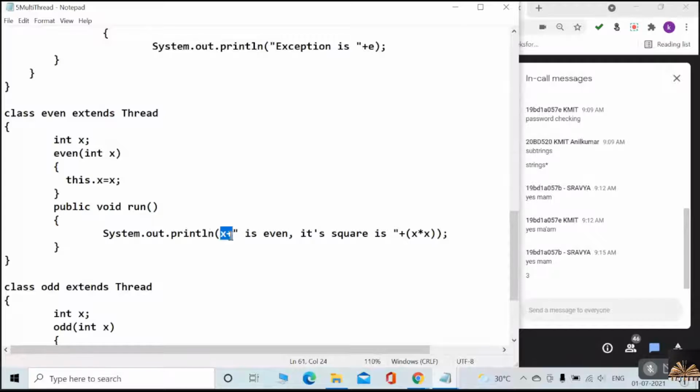So x, whatever the number, suppose maybe 2. 2 is even, and I need to keep this entire thing in double quotes. Okay, "2 is even, its square is", and I am concatenating with the result. What is the result? 2 into 2, that is the square. 2 into 2, that is 4.